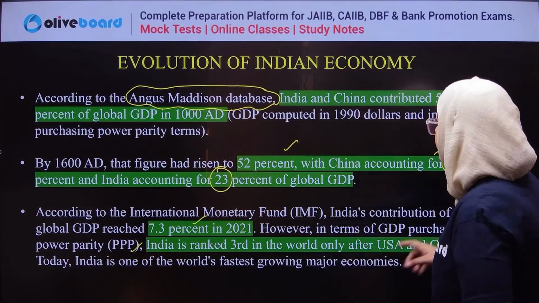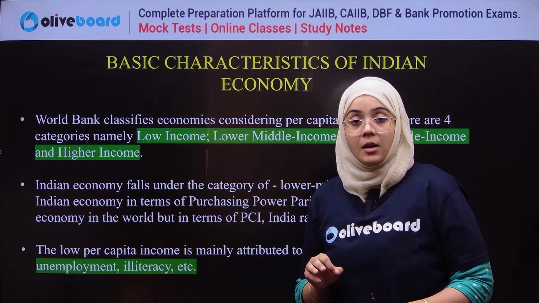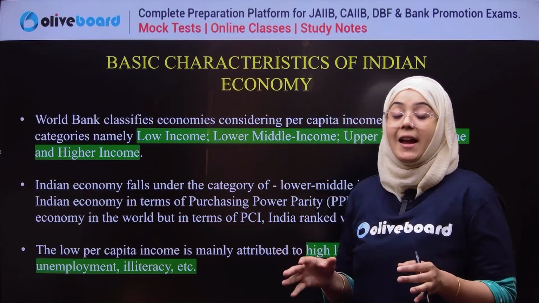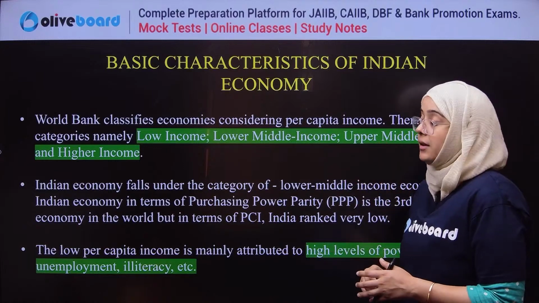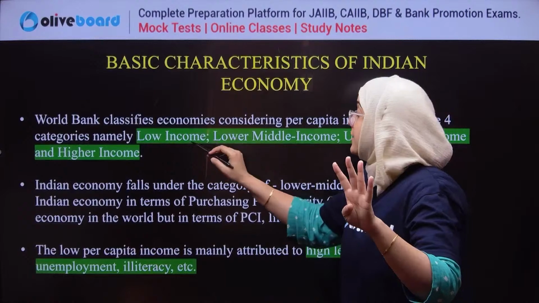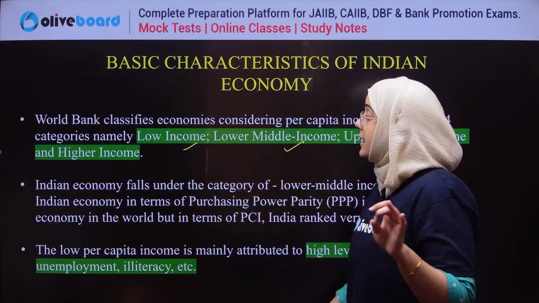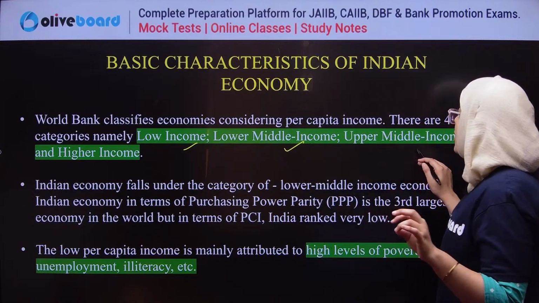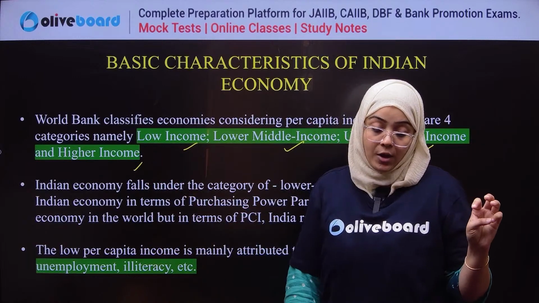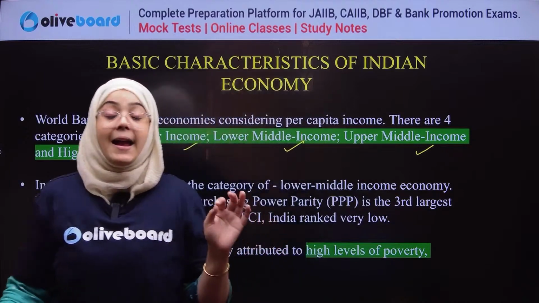Next, if we talk about the basic characteristics of the Indian economy, the World Bank divides all the economies in the whole world into four categories: a low income group, a lower middle income group, an upper middle income group, and a high income group.